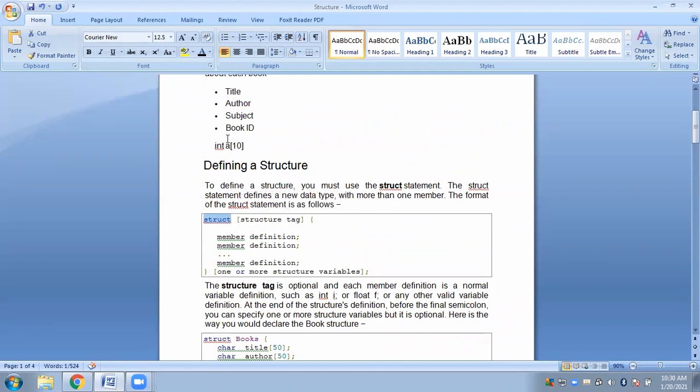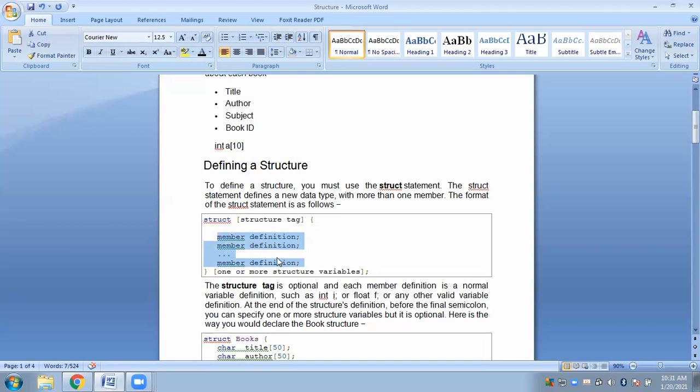For example, since I'm talking about books here, I might name my structure book, struct book. Or if I'm storing information of a particular student, then I might name my structure student, so my tag will be student. If I'm talking about bookkeeping, then I might name it book, then it will be struct book. So struct tag name, then the curly brace opens, inside which we have some members.